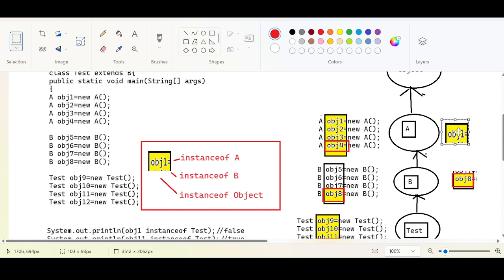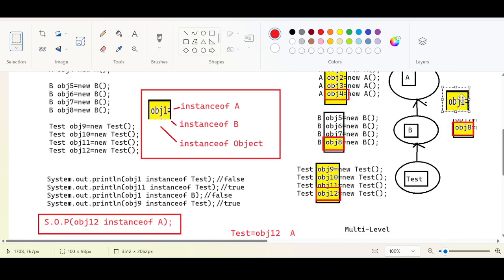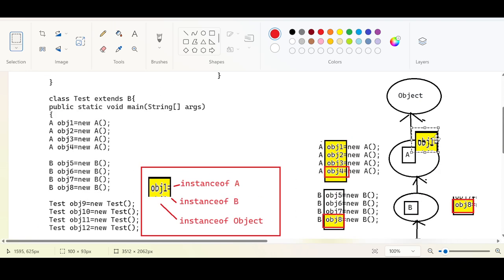Next, we want to check for B. For B, it has to look inside the child classes. The object is getting compared in the opposite direction, toward the child classes, so instance of B is going to be false. Third, what is the third question? Instance of object. Object is again the parent direction, the top direction, so true. So the answer is true, false, true.